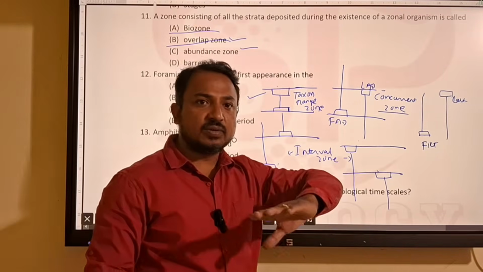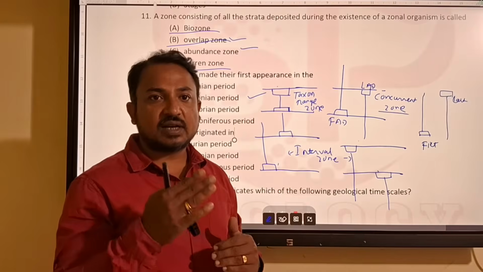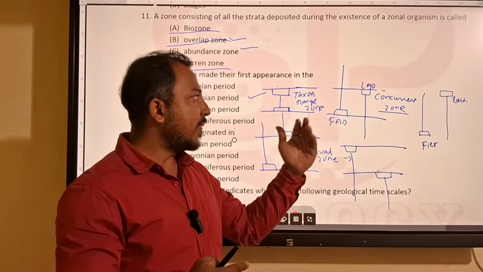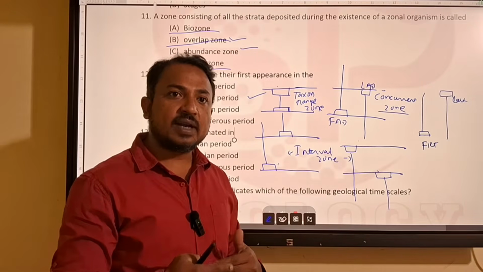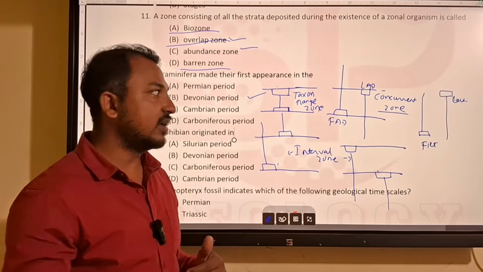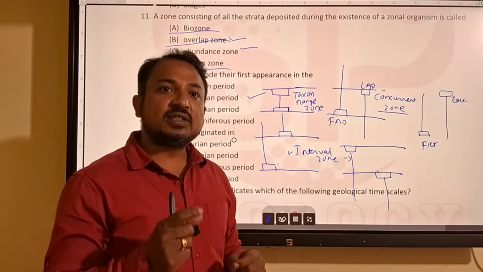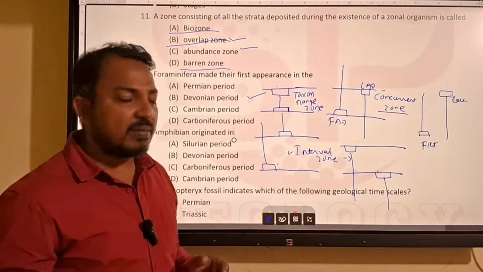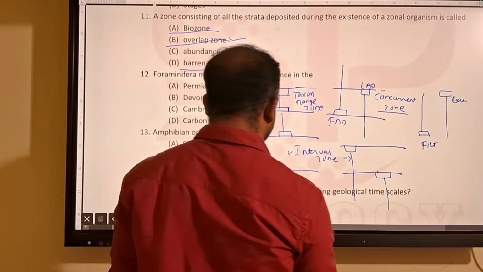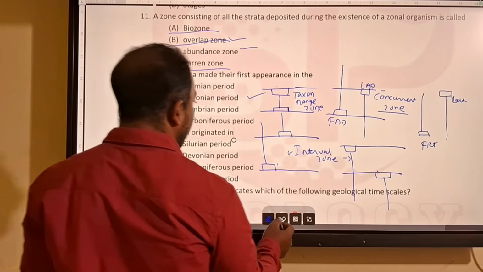So the taxon range zone is the first appearance and last appearance of a single taxon. Then the concurrent zone is the first appearance of one taxon and the last appearance of another taxon. Then the interval zone takes the first appearances of two taxa or the last appearances of two taxa. These are all biozones.